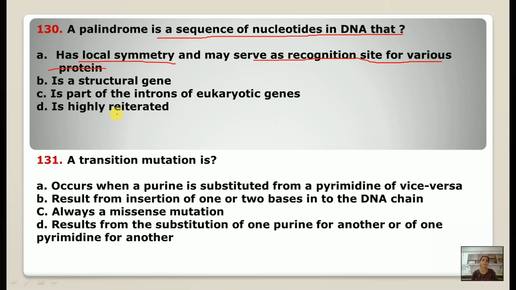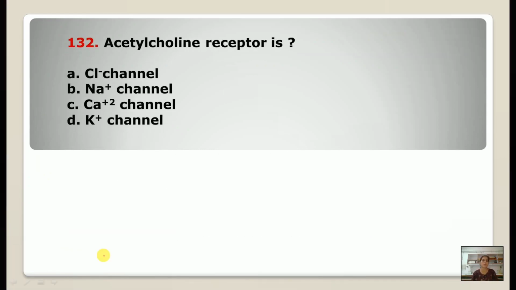131. A transition mutation is, the correct option is, that it results from the substitution of one purine for another or one pyrimidine for another. So one purine is replaced by another purine, or a pyrimidine is replaced by another pyrimidine. Substitution takes place.